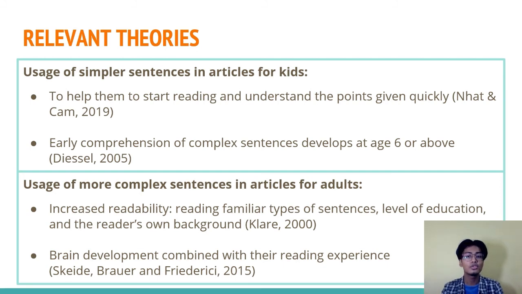Moving on, there are also theories on why complex sentences are used in articles for adults. Claire stated that the increased readability of adults is what makes them able to comprehend more complex sentences that can include more information in one sentence. This is supported by a finding by Scheid, Brouwer and Friedrichi that brain development of adults combined with their reading experience helps them understand more complex sentences. This may be the reason behind the mass usage of complex compound sentences in the article, "You Now Have a Shorter Attention Span Than a Goldfish."